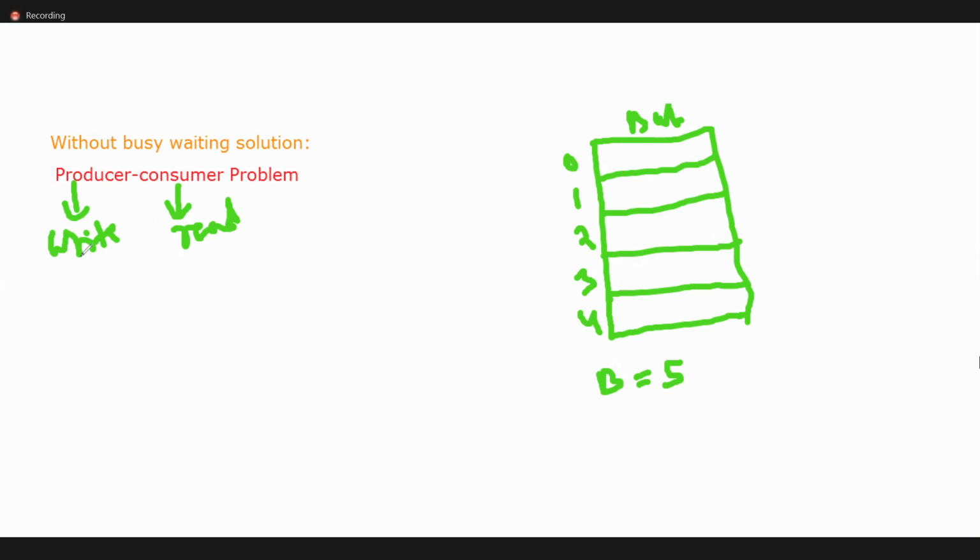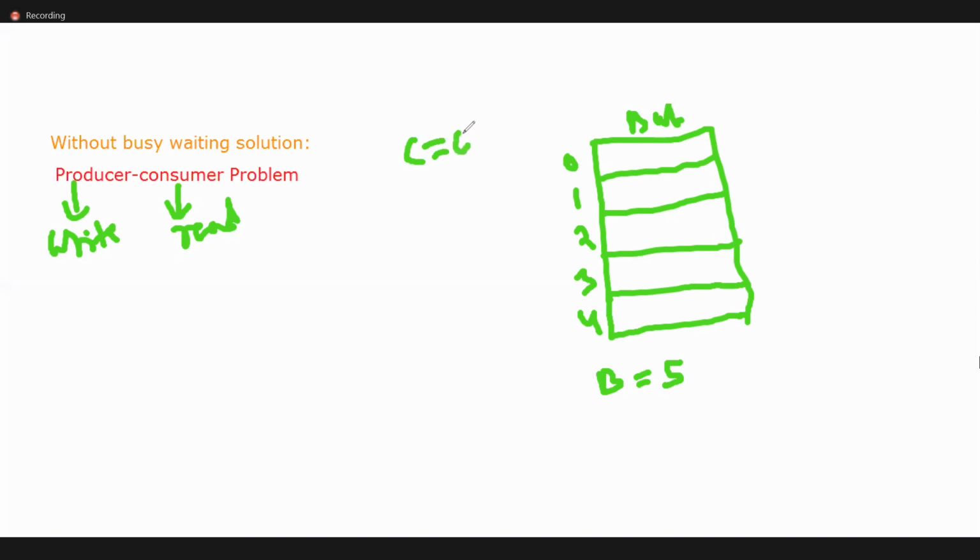Now in this producer consumer, we implement producer as one program, consumer as one program. Producer is nothing but writing something into the buffer. Consumer means reading, let us say, like the stack concept. Inserting the elements is just like a producer. Deleting the elements from the stack means that is a consumer. So here producer is nothing but inserting the element into the buffer.